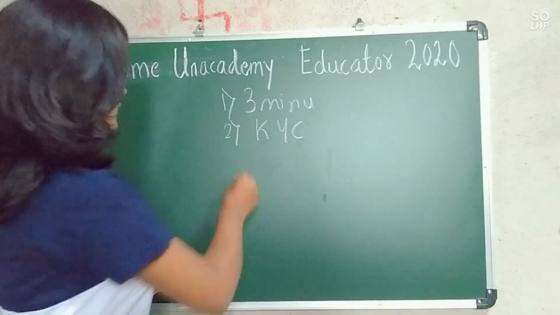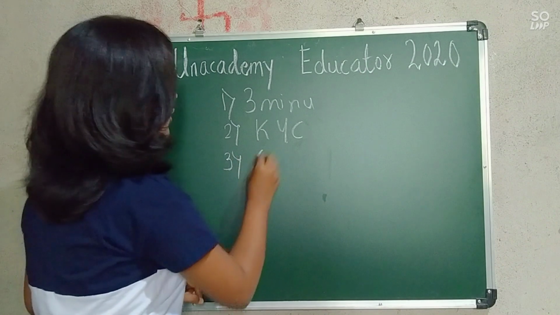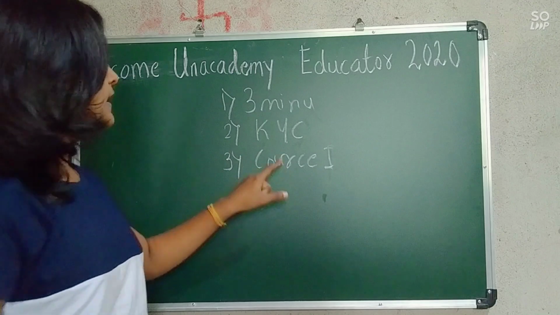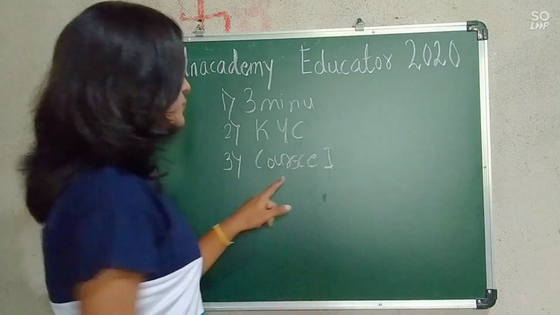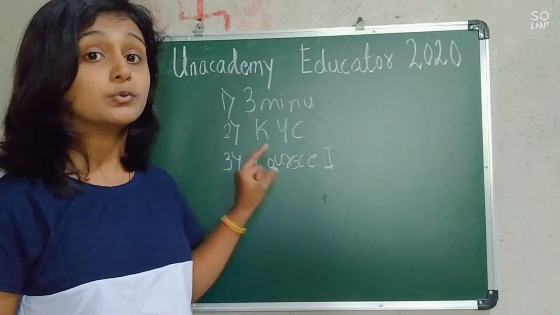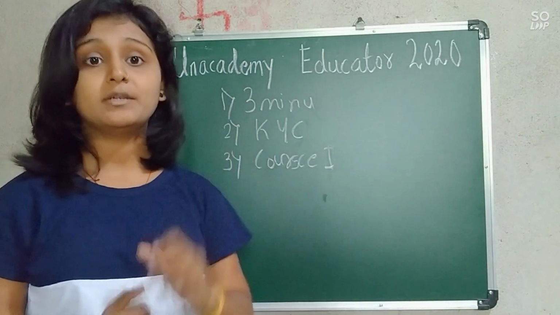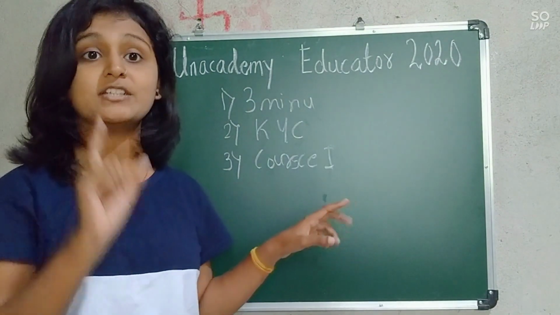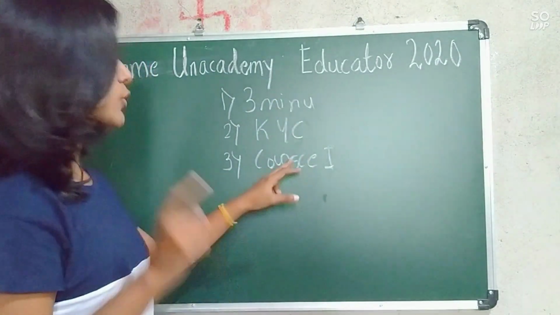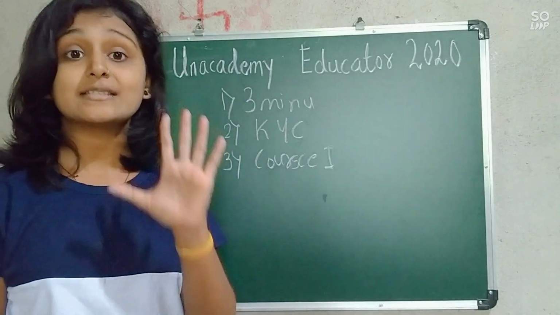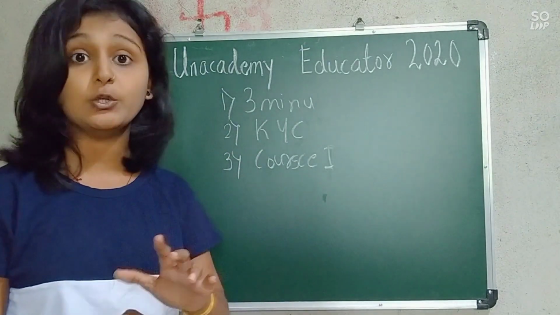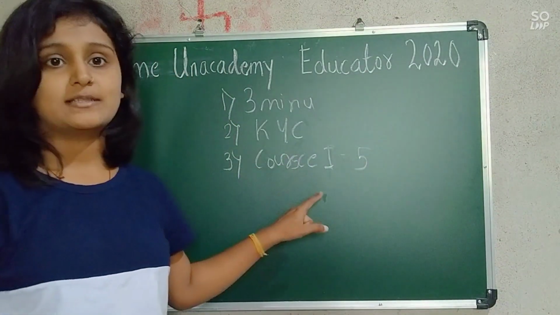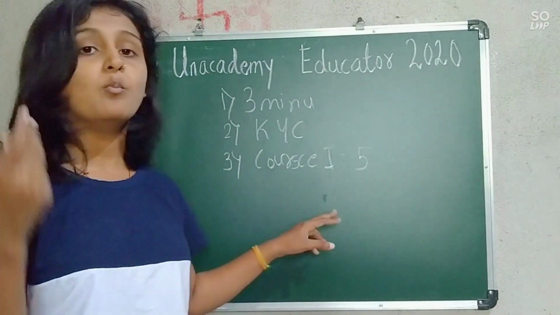Okay, after cracking this, what is the third step? You have to make the course one. Now, what exactly is the course one? For making this course one, you have to do five chapters related to one course. Suppose you have taken mathematics and one chapter from it. For that, you have to make a minimum of five videos for this course one. That means five videos should be done compulsorily, or in your opinion, you can make more videos.